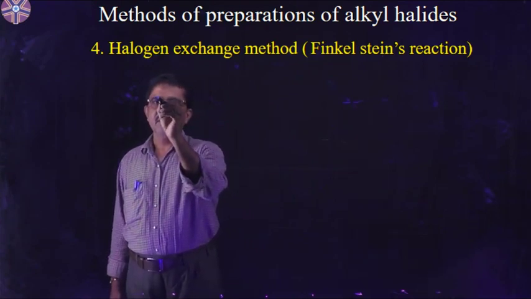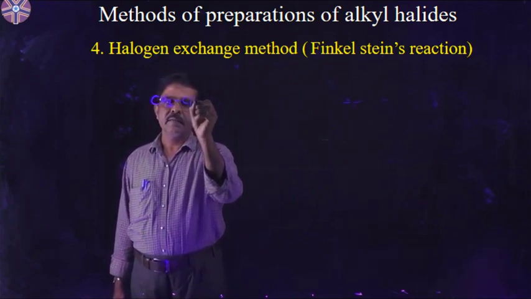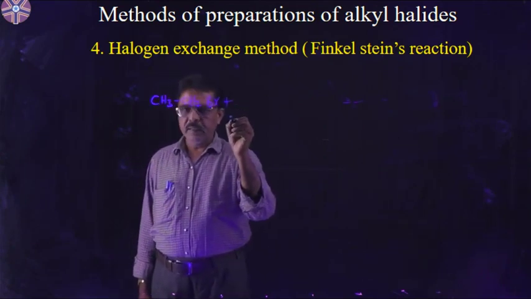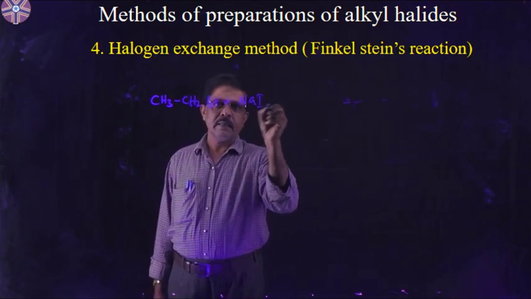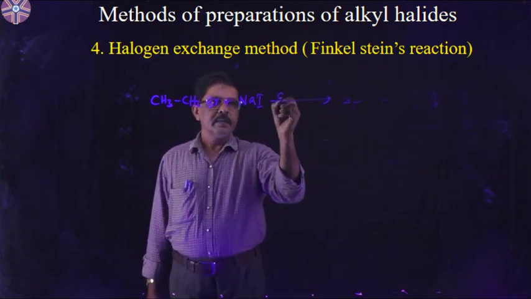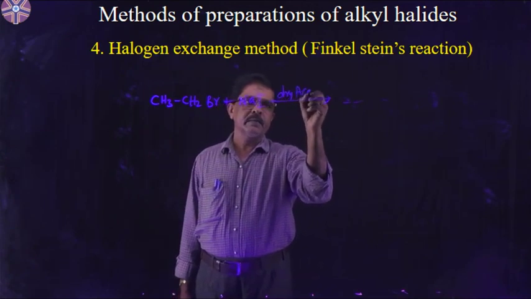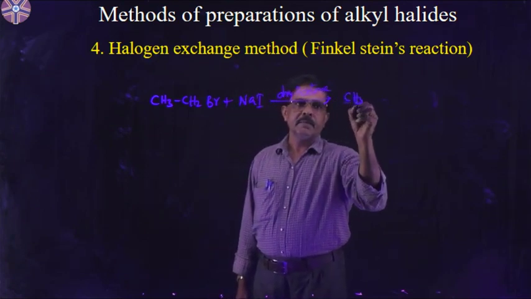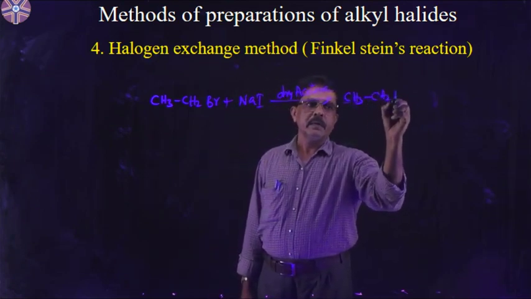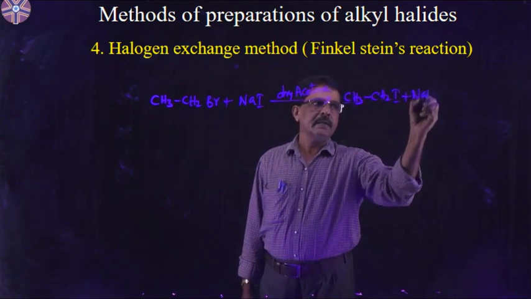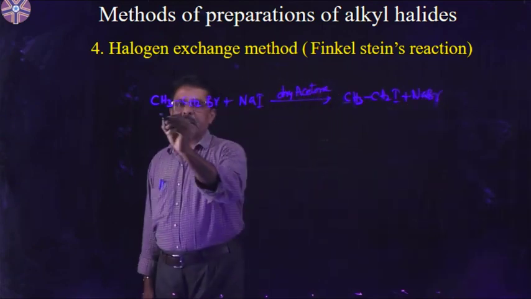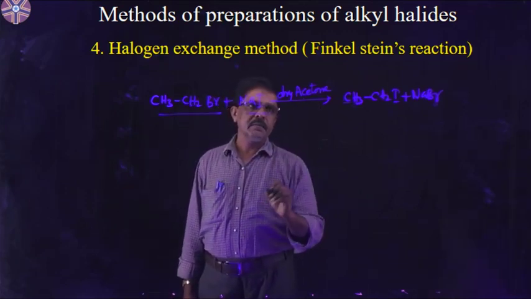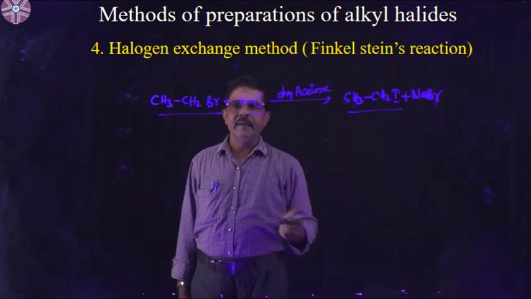For example, ethyl bromide, CH3CH2Br, plus NaI in the presence of dry acetone gives CH3CH2I plus NaBr. So ethyl bromide reacts with sodium iodide in the presence of dry acetone to give ethyl iodide.